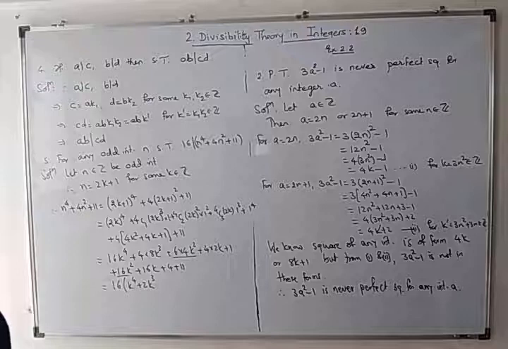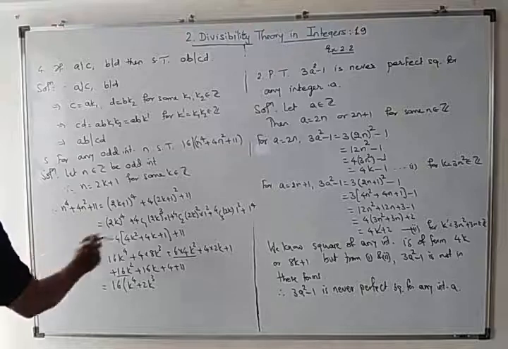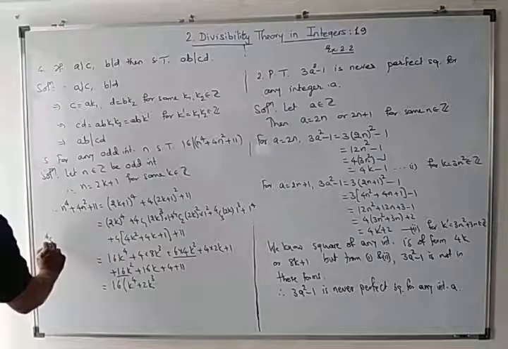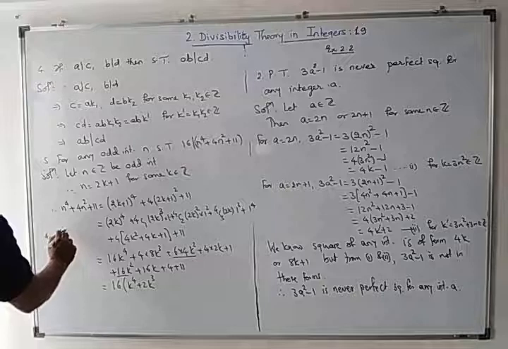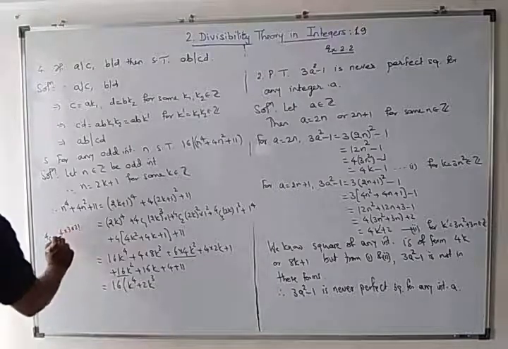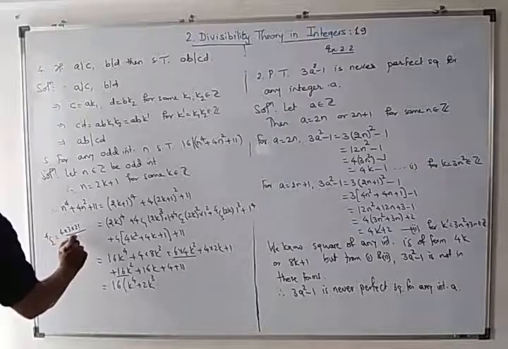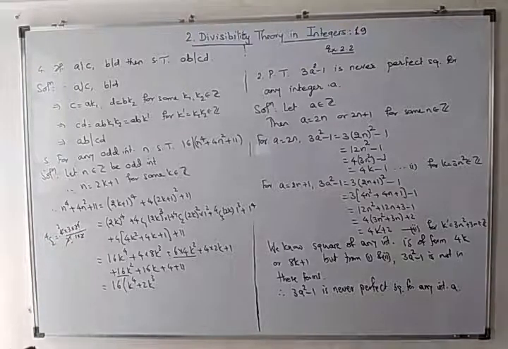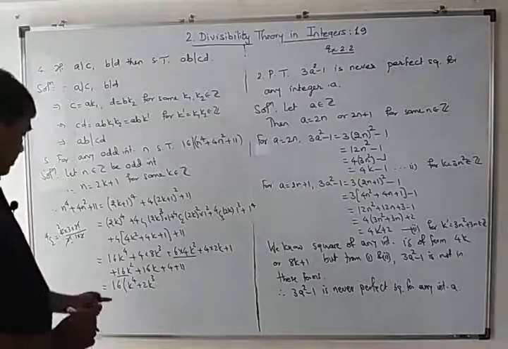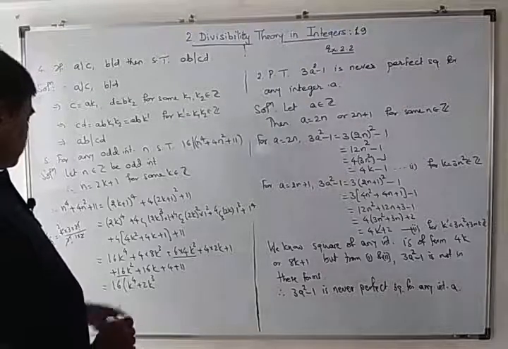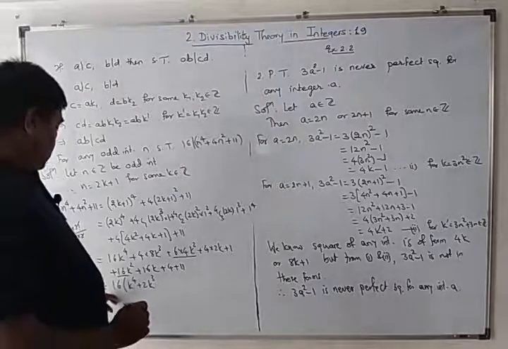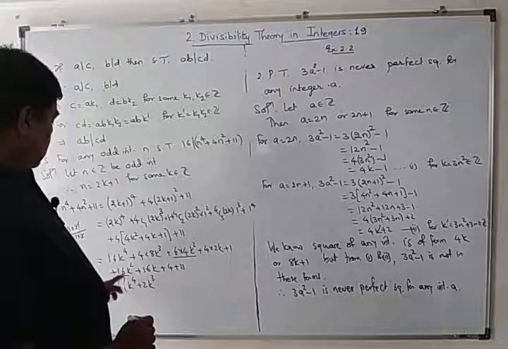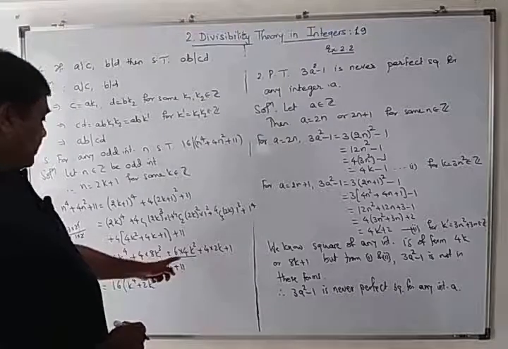Here 4C2 is nothing but 4 into 3 into 2 factorial upon 2 factorial into 1 into 2. The 2 factorial cancels and we get 6.